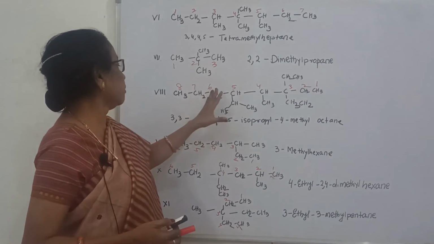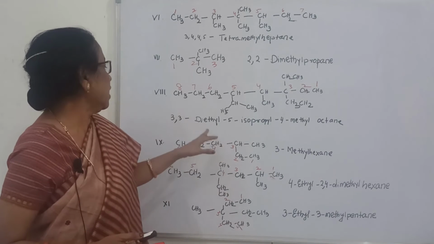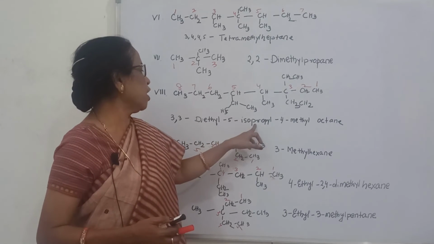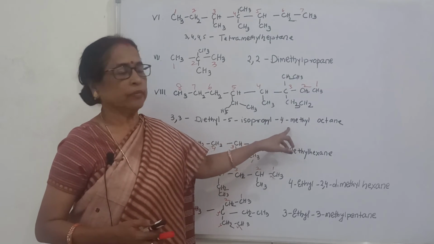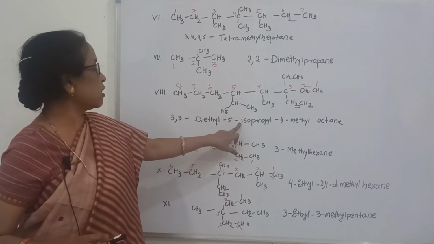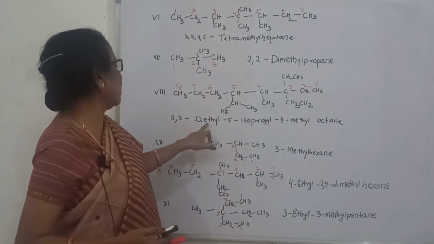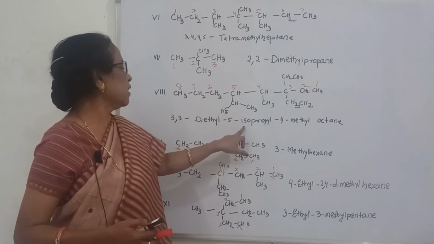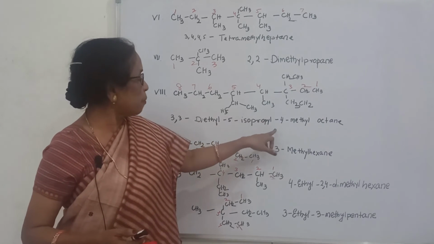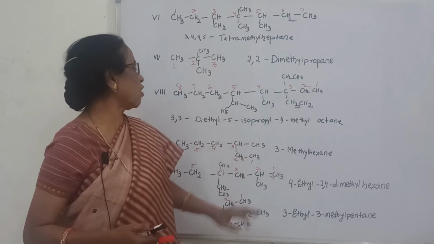According to alphabetical. Ethyl comes first, then after that iso is not counted. P, after P it is M. So iso, I comes first, diethyl E first, then I, then M. So it is diethyl isopropyl 4 methyl octane.